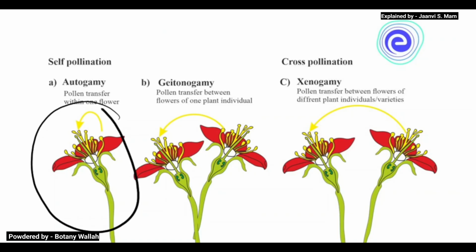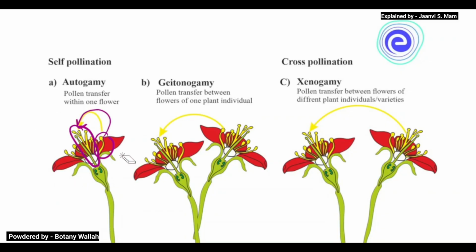Here there is an anther, and in between you can see the stigma. From anther to stigma, in the same flower, there is a transfer. The anther is of the same flower and the stigma is also of the same flower. So the transfer is from anther to stigma of the same flower.